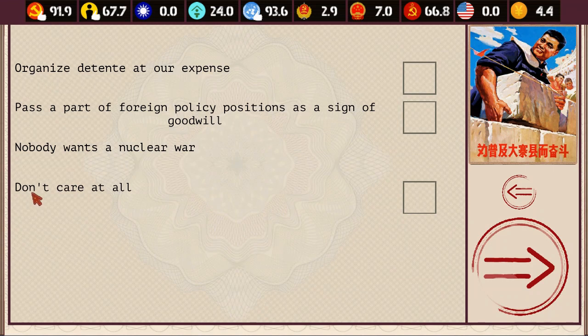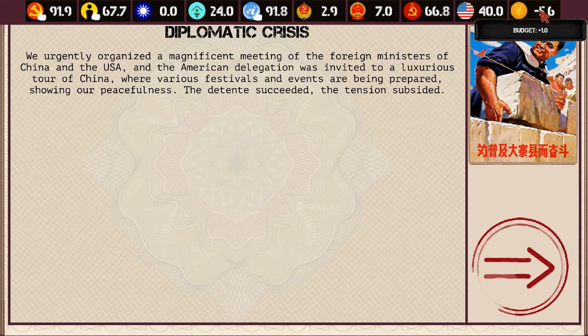Now, I really would advise you guys do not do the "do not care at all" option, because what this does is you then come under, in this case, an American embargo. You don't want that, because that kind of throws your game into a spiral that you never get out of. So I wouldn't do that. I'm going to go ahead and organize it at my expense, which now notice 4.4 in the budget. Boom.